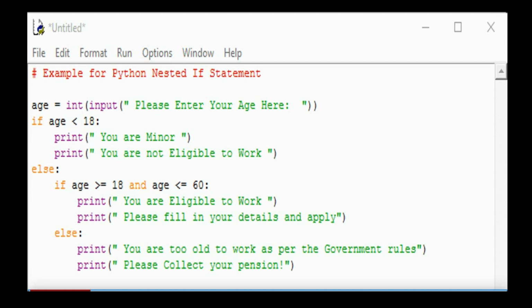So here suppose if you give the value like 15, the first set of statements will be executed. That is, you are minor, you are not eligible to work. Then suppose if you give a number in the range 18 to 60, both included, then you are eligible to work and you can fill in your details and apply for the job. If your age is more than 60, then you are too old to work as per the government rules. Please collect your pension.